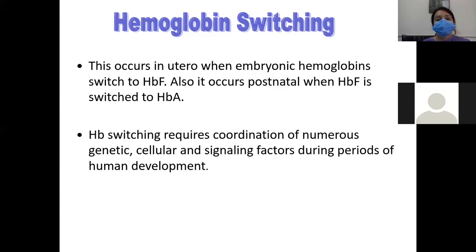So we will see what hemoglobin switching is and at what levels it occurs. This occurs in utero when embryonic hemoglobin switches to fetal hemoglobin. Also it occurs postnatally when hemoglobin F is switched to adult hemoglobin. It occurs mostly at the age of 6 months, when fetal hemoglobin decreases and it switches to the adult hemoglobin, HbA. So hemoglobin switching requires the coordination of numerous genetic, cellular and signaling factors during periods of human development.